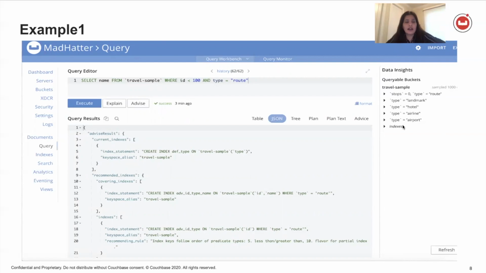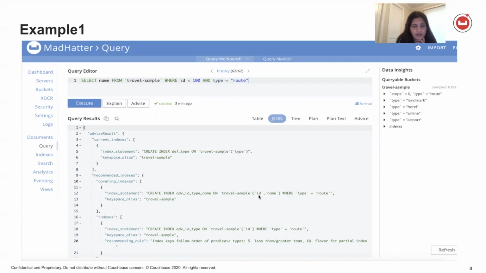Since until now we've not had our bucket, our database and the table map the bucket, it will basically suggest a partial index on type equal to route. And then, since it's a covering index, it will take ID less than 100.